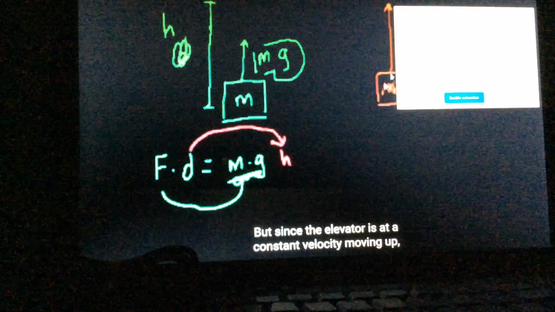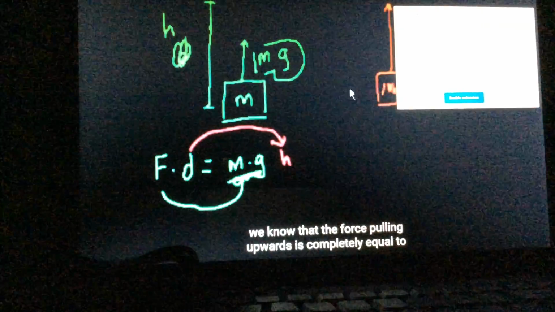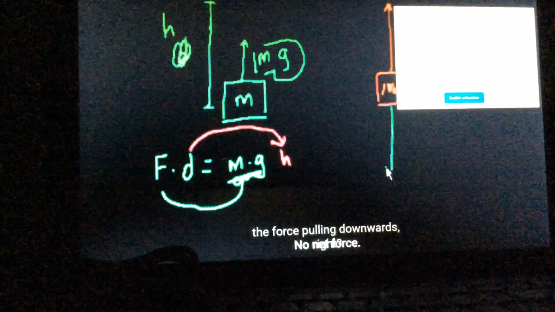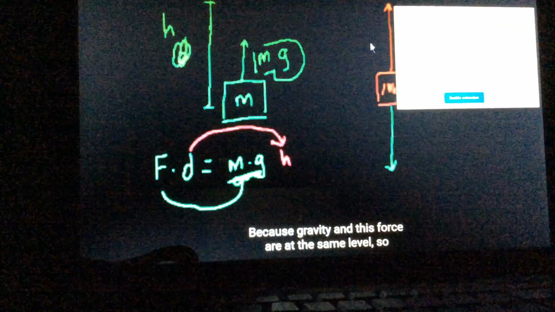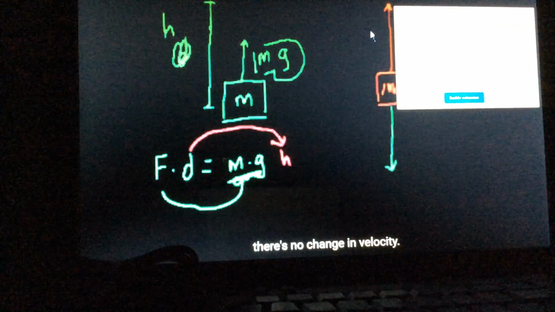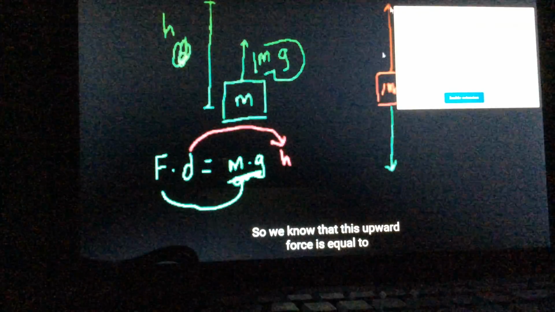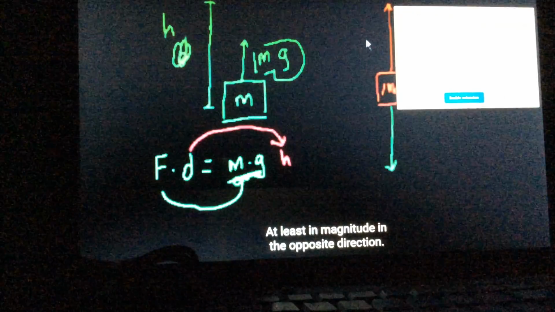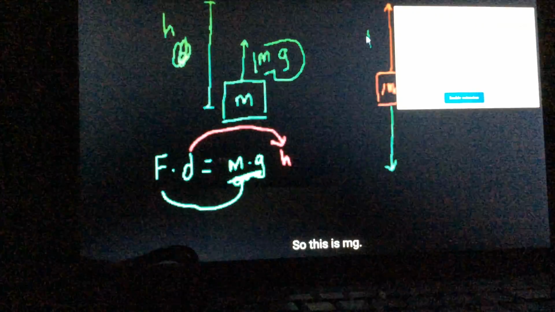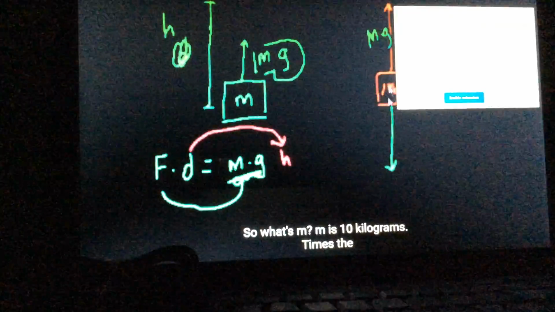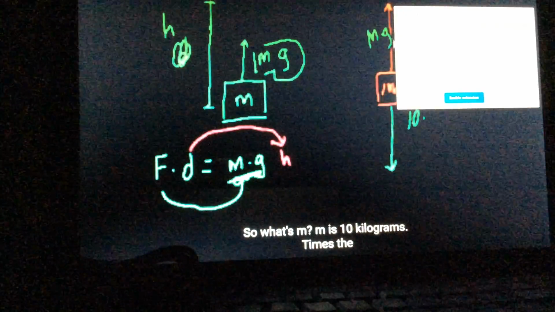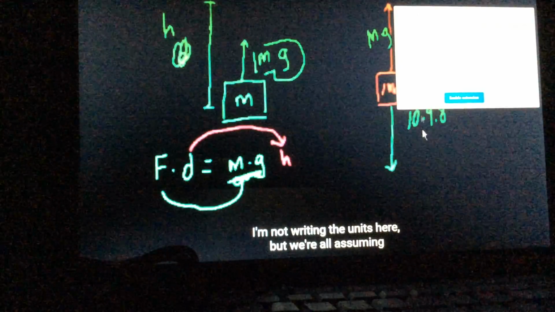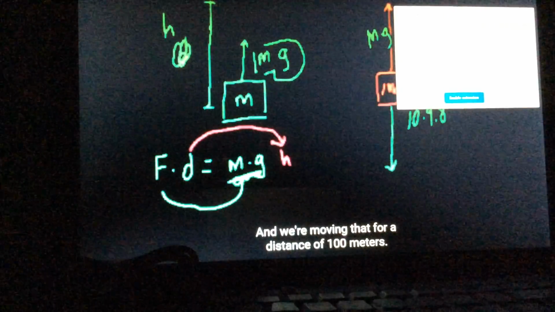But since the elevator is at a constant velocity moving up, we know that the force pulling upwards is completely equal to the force pulling downwards. No net force, so there's no change in velocity. So we know that this upward force is equal to the force of gravity, at least in magnitude, in the opposite direction. So this is mg. What's m? m is 10 kilograms times the acceleration of gravity, 9.8 meters per second squared. I'm not writing the units here, but we're assuming kilograms and meters per second squared. And we're moving that for a distance of 100 meters.